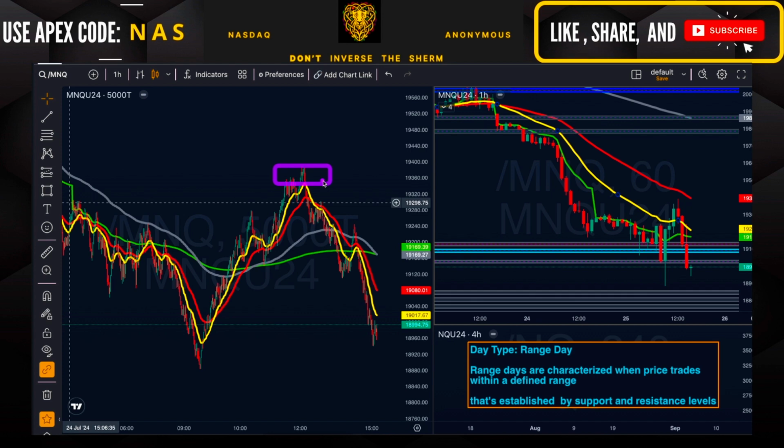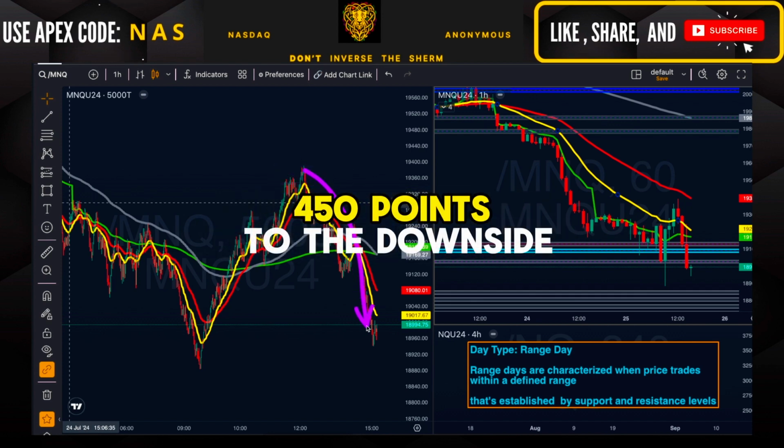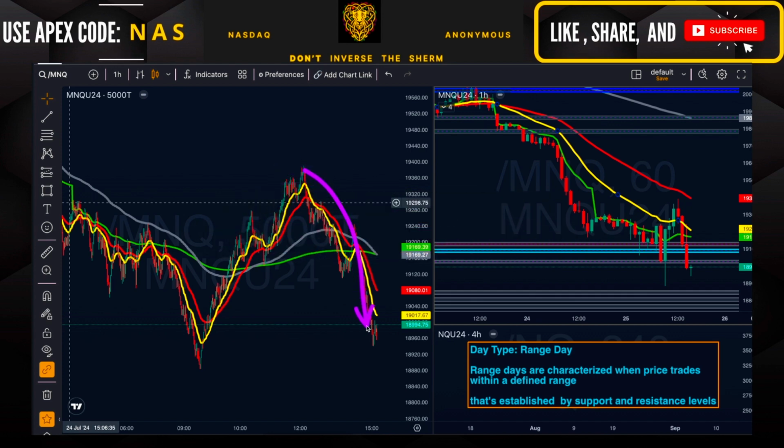And from this range, we saw the market drop 450 points to the downside during the market close. And based on this price action, here's what I'm going to be looking for going into tomorrow's stream. So this is what I see right now. I see this big range. I see price rotating around this range. And finally, I see this big move up, and I see what could potentially be a 2-legged pullback into support.